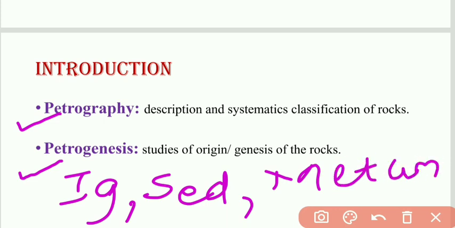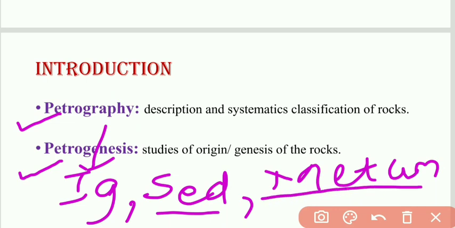If we take an example of the petrography of igneous rock, it includes different subtypes of igneous rock, based on the chemical composition, the texture, and the mineral composition. Igneous rocks are classified into different subtypes. Similarly this happens with the sedimentary rock and metamorphic rock.